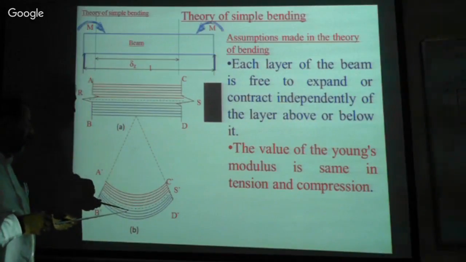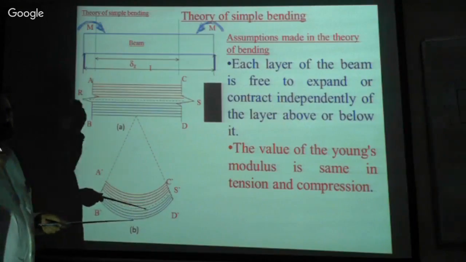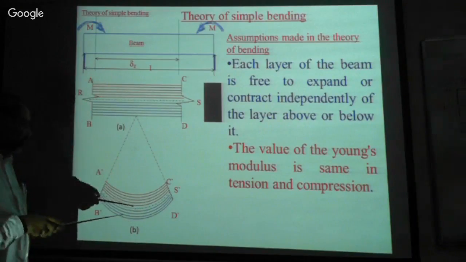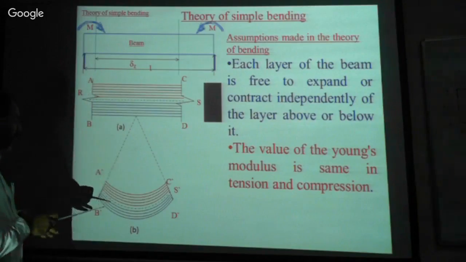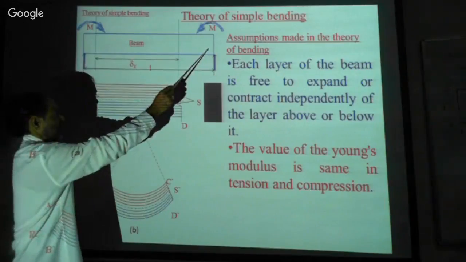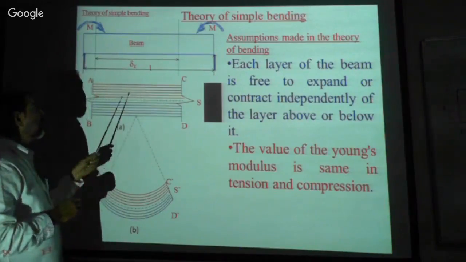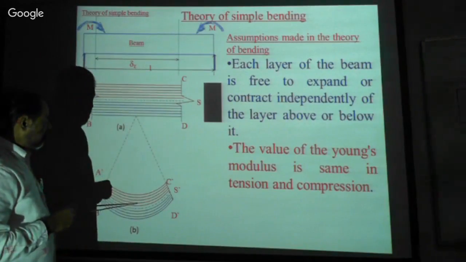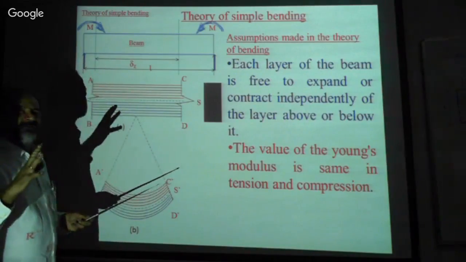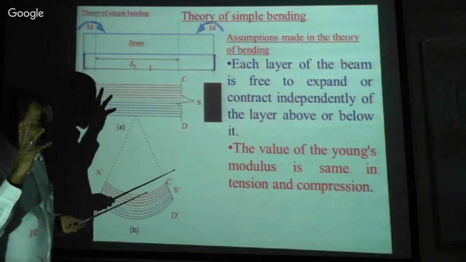Steel is strong in resisting both compression and tension, therefore we provide steel at the bottom in a beam section of this kind, isn't it? And then in the compression zone, we provide the concrete. Concrete is strong in resisting the compressive forces, isn't it?